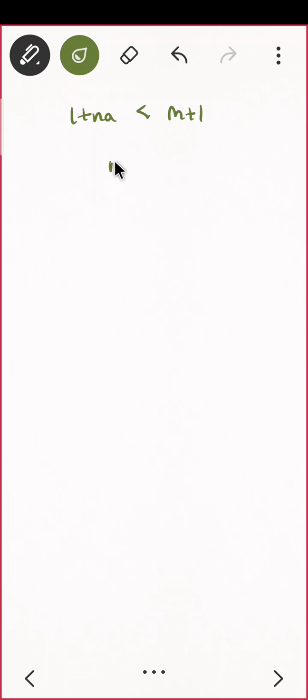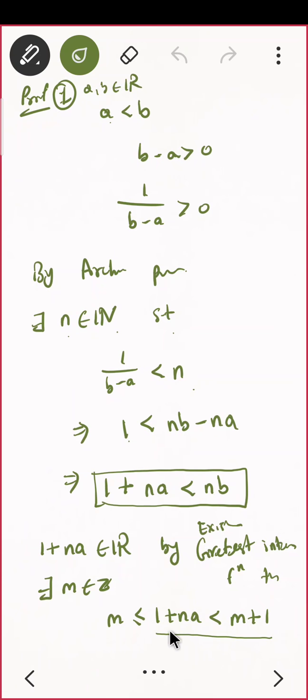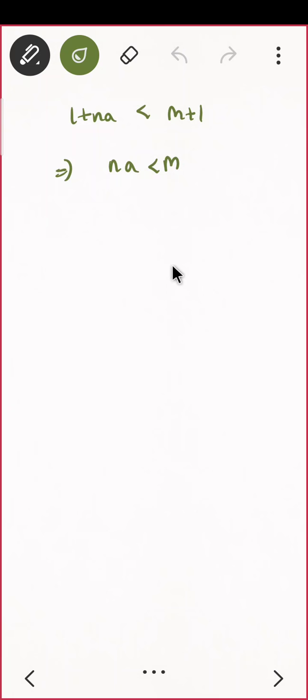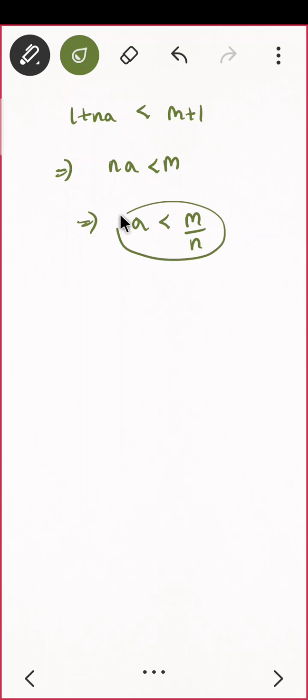So can you get that na is less than m? Do you see? I'm taking these two together. That means na is less than m. Perfect. So can I say something about a? A is less than m by n. Correct? Yes.